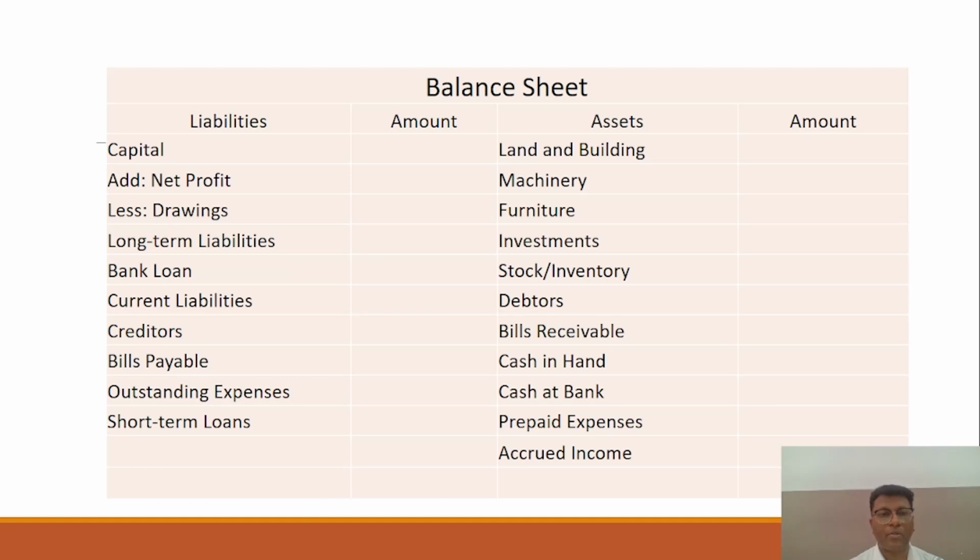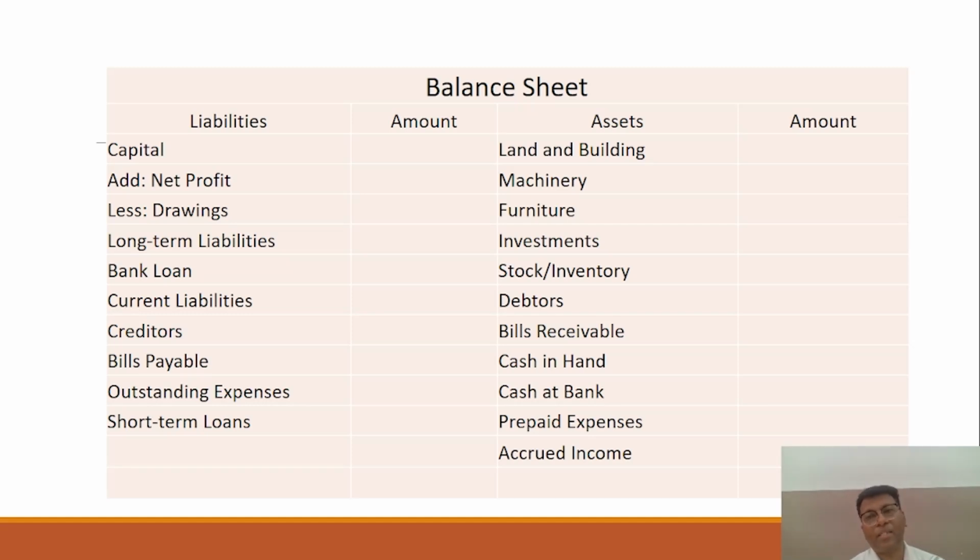Suppose any particular part is withdrawn, right? You are withdrawing cash from your business organization for personal use. So if there is a mention that you are withdrawing money from the business for personal use, that would be the case of drawing. So you have to subtract the value of drawing here. And some long term liabilities may be there. You are raising a bank loan, or any other kind of loan from a financial institution, right? So that time it is to be displayed on the credit side in the liabilities, because it is to be paid in future.